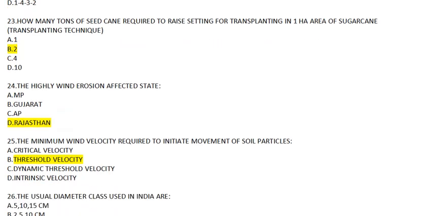Then question number 23. How many tons of seed cane is required to raise the seedlings for transplanting in 1 hectare area of sugarcane, which is a space transplanting technique? Now, space transplanting technique was developed by IISR Lucknow. In this, seedlings are raised by planting single bud sets in a nursery about a month before transplanting in the main field, and around 2 tons of seed canes are required. So the answer to this will definitely be B, 2.